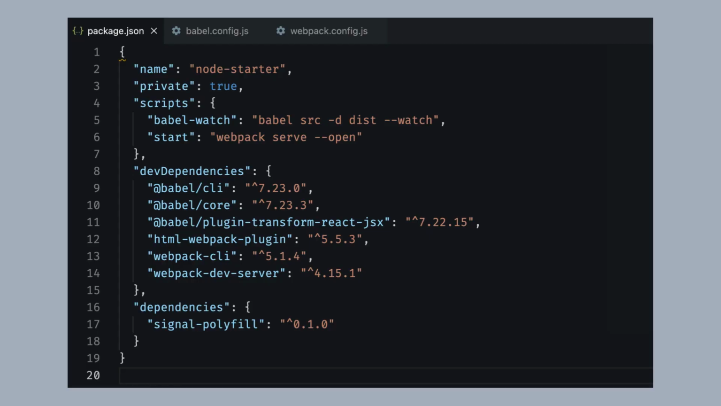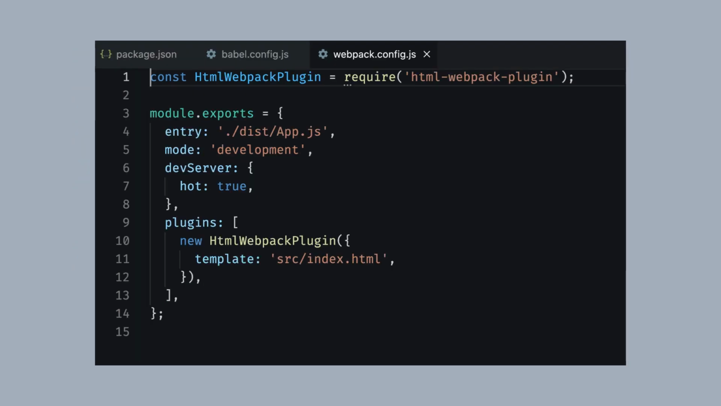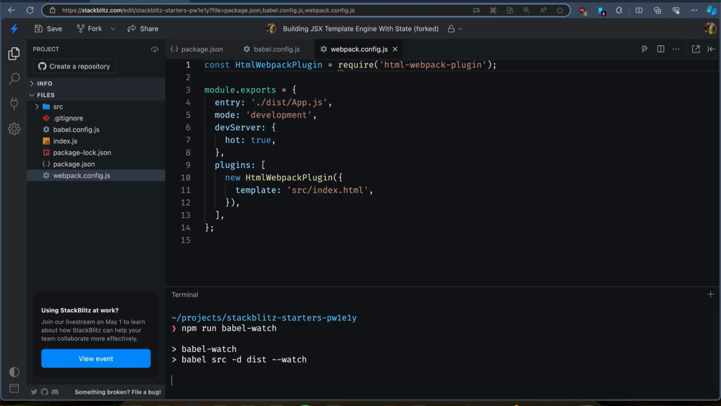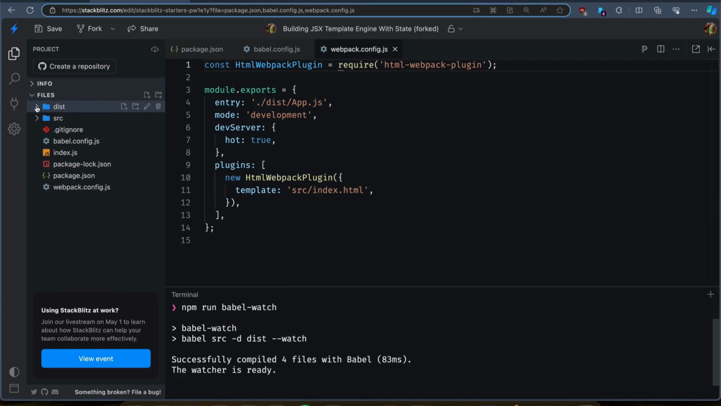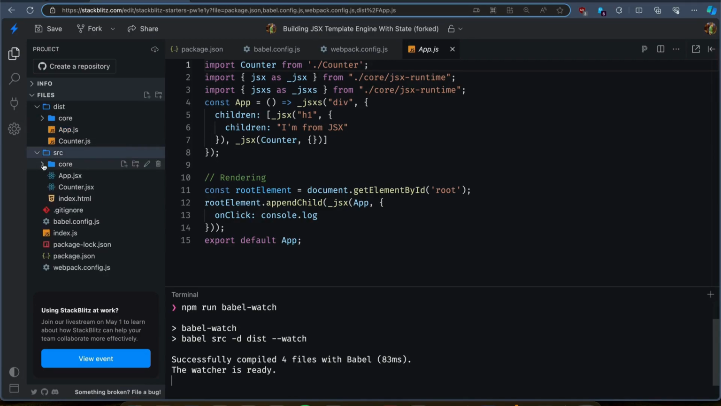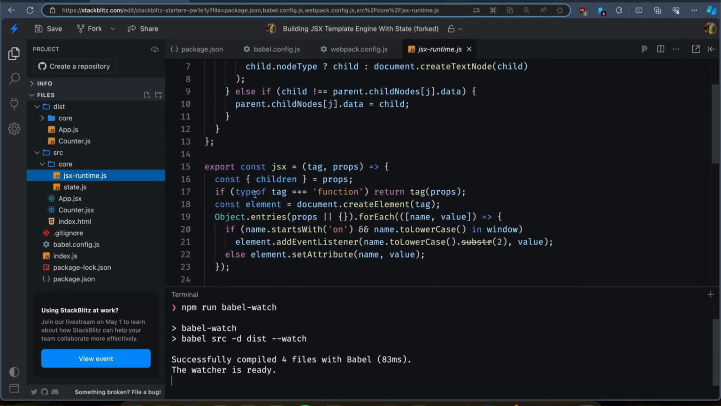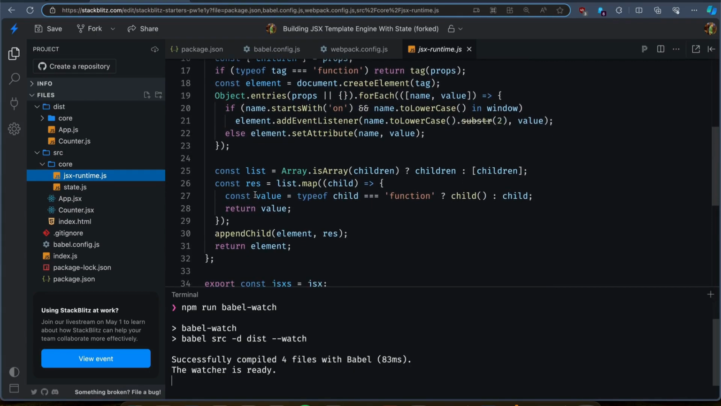To set up the framework, I already installed the Babel plugin to transpile JSX code, created a Babel config file to configure the plugin, added a run script to package.json, and used Webpack Dev Server to serve the application on localhost. When we run the Babel transpile script, it will generate a dist folder with the transpiled code, which will be used by the Webpack Dev Server to serve the application on localhost. There's also a core directory that contains the main code of the framework, including the JSX runtime file, which is used to render transpiled JSX code to the DOM.